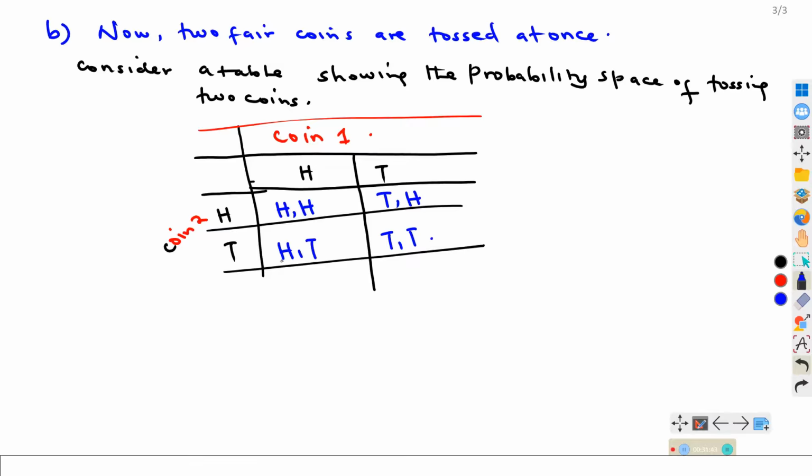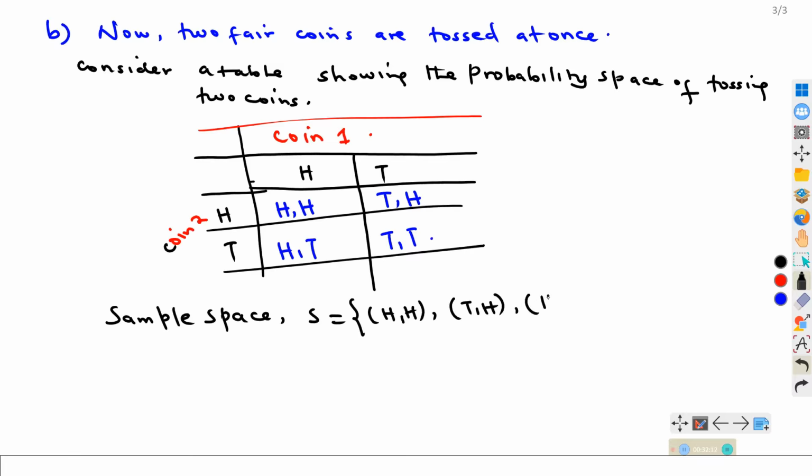So now, from what we have here, we need to get what we call the sample space. So therefore, what will be the sample space? The sample space S will be head and head, tail and head, head and tail, tail and tail.